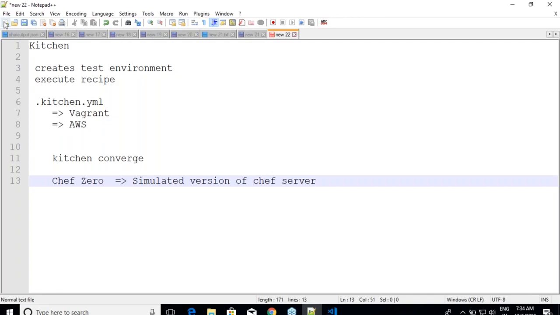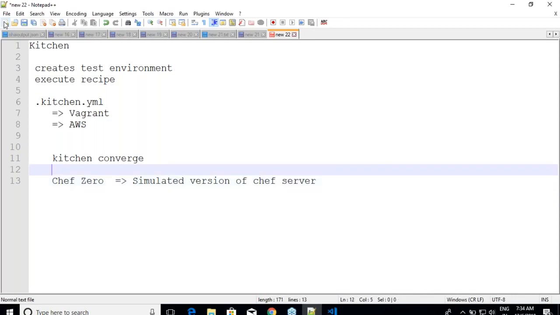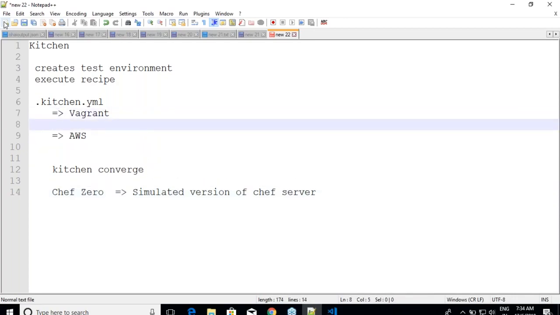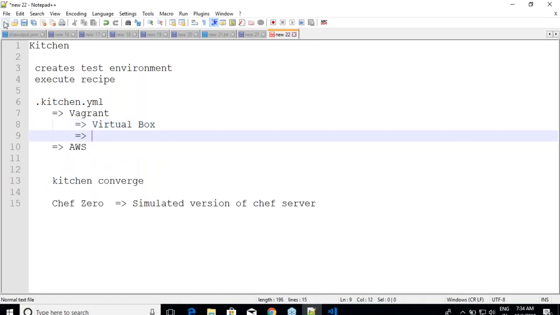But here we have some tricky challenges. If you want to speak with Vagrant and you are working on VirtualBox, things are quite straightforward. But unfortunately, if you are working on Windows 10 with more than a Pro edition, then you have to use Hyper-V, and Hyper-V needs some additional settings.